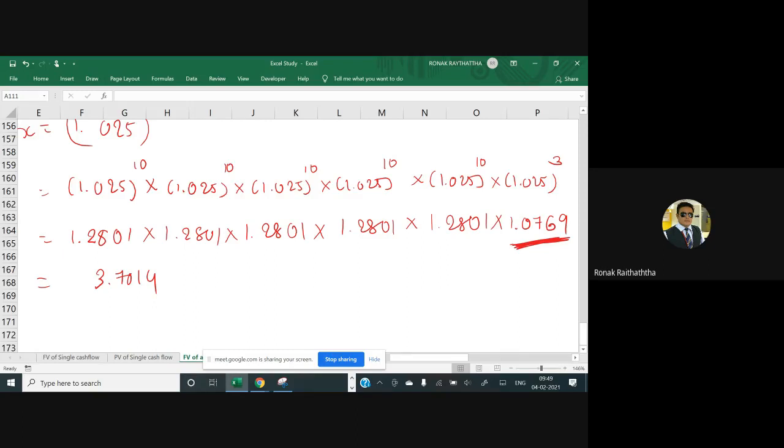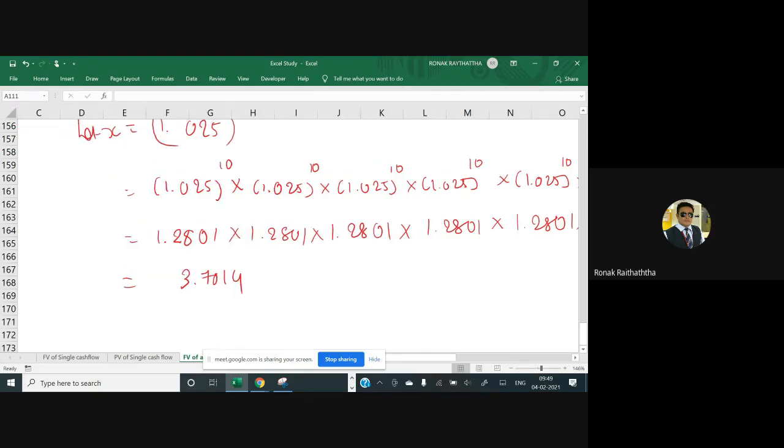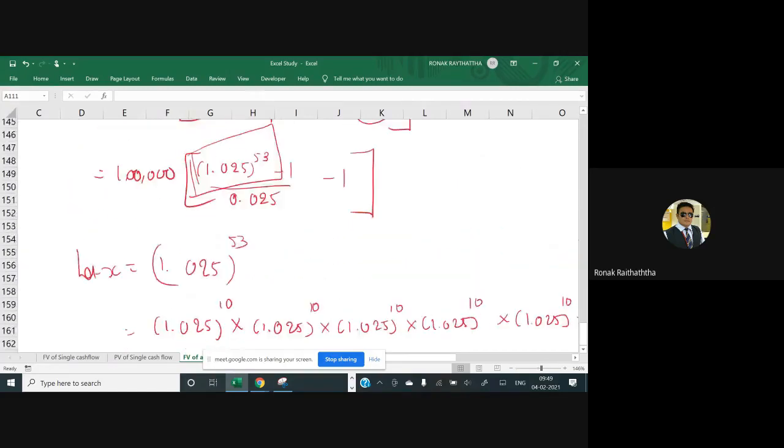Okay, 3.7016 and 3.7014, so there is a bit of an approximation error that was expected. That's fine. Okay, no worries. We may move ahead with 3.7014. That's going to be the value of x.